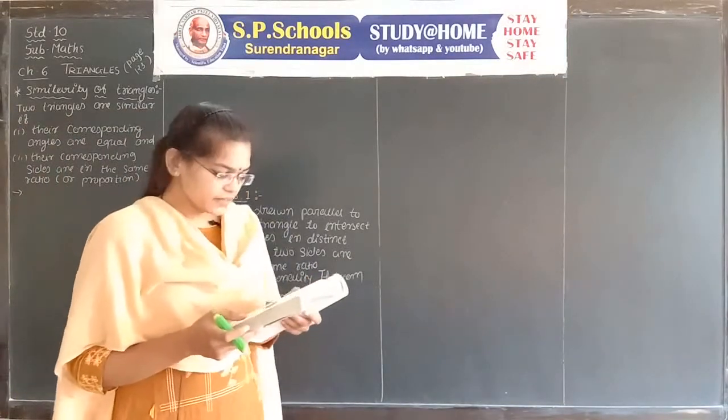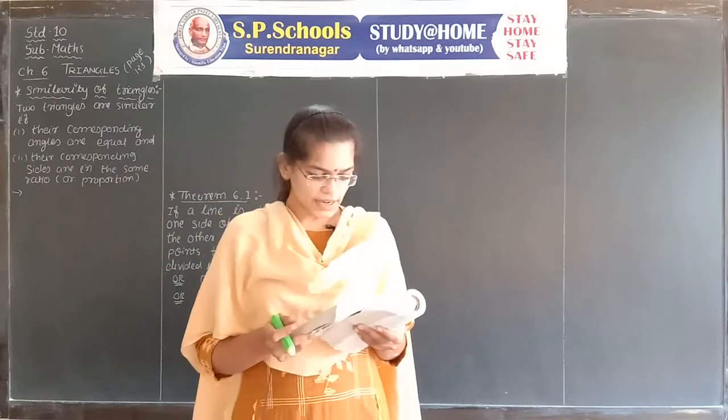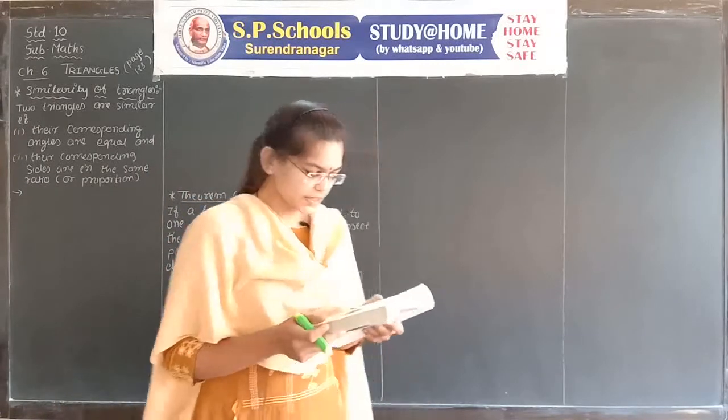In the next paragraph it is given that if corresponding angles of two triangles are equal, then they are known as equiangular triangles.